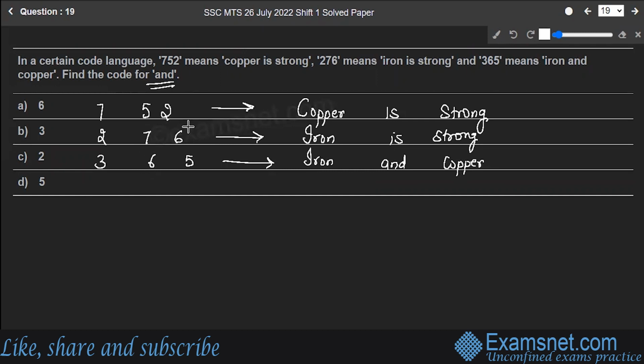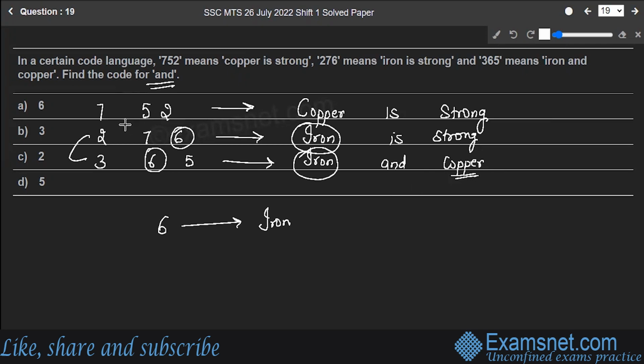If you look at the first two, there are two alpha digits which are repeating. Okay, let's go with the last, these two. Here is 6 and 6, which are repeating. And the one word which is repeating in both of them is iron. That means 6 code is iron, right? Okay, so you have to find out for AND. That means I have to get the code for copper. So 6 code is iron. That means over here 7 and 2.